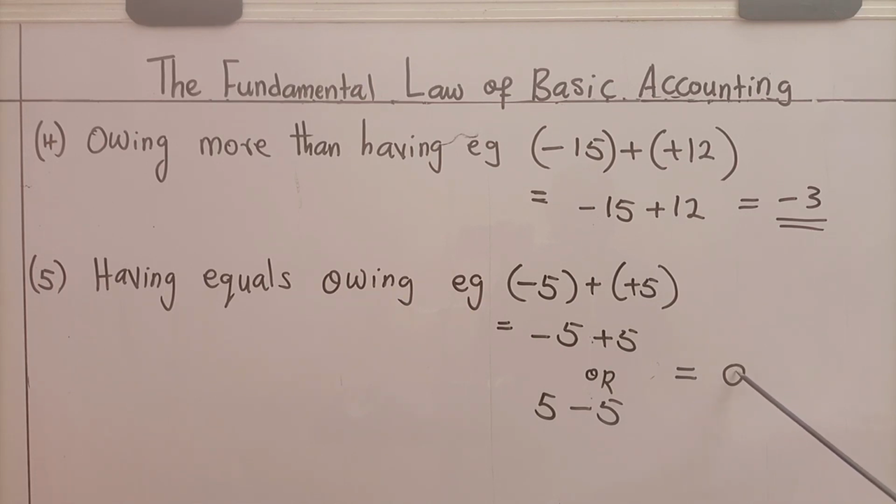It is equal to 0. Why? You owe 5, you pay with the 5, you are left with nothing, and now you are owing nobody. Therefore, this 0 means I have nothing and I owe nobody.